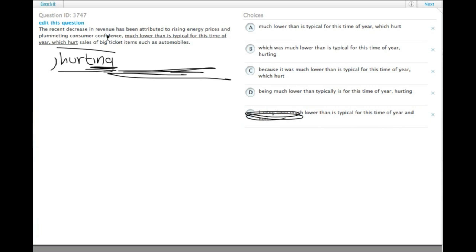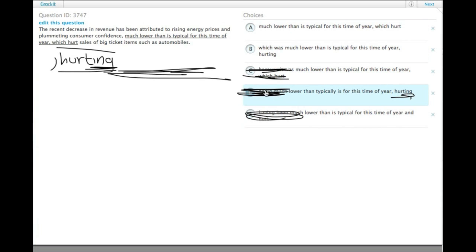Before we do that one, let's just say we want the plummeting consumer confidence, something like which was lower than is typical for this time of year. Rather than just saying much lower, we need to say which was lower, referring back to the consumer confidence. So being much lower, being isn't favored. Because it was much lower, wordy, and doesn't have hurting. Which was and has hurting, this is good.